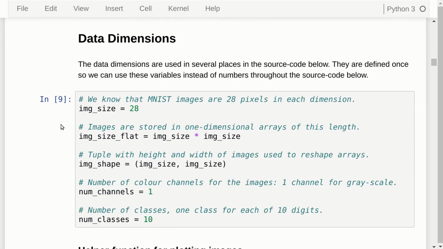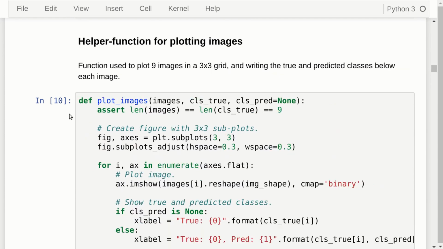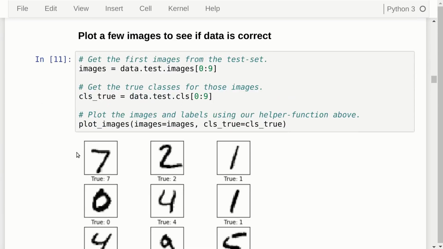And here we define the data dimensions, which is useful so we don't have to use integers all the way through the source code. This makes it very easy to change if you want to use another dataset. And here we have the usual helper function for plotting images. And we can plot a few of the images in the dataset just to see that everything looks correct.